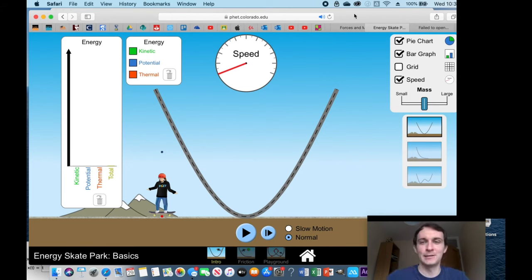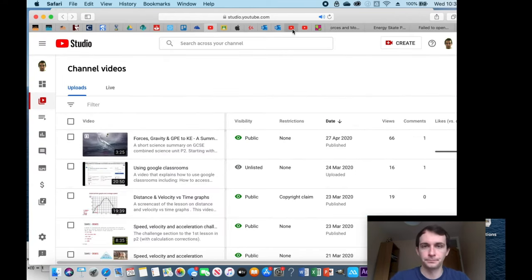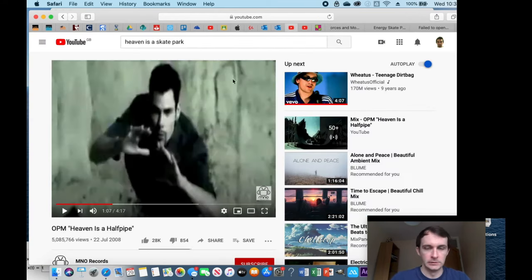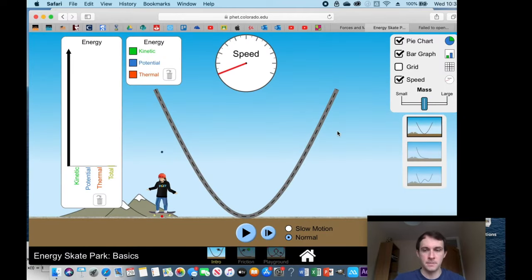There we go. So last one. Here we are. Instead of talking about forces now, we've talked about speed, velocity and acceleration, then we moved on to the force of gravity and the factors that affect it. So now I'm going to talk about energy and energy changes.